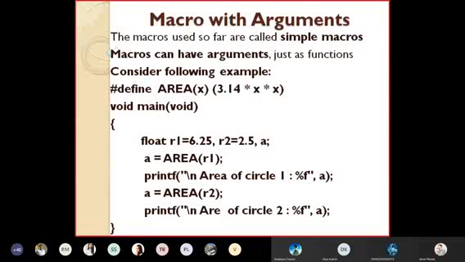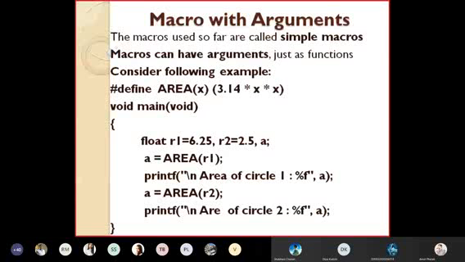Now, for example, just look at the PPTs. We have defined #define AREA(X). Here the value AREA is a macro name. सगळ्यांना माहित आहे की AREA, capital letters, we write macros in capital letters to differentiate that it is not a variable, it is a macro. If I write in small letters also, it will accept, but make the habit of writing macros in capital letters. So AREA is now the macro. In the previous program, what we have done is area is equal to 3.14 into R1 into R2.